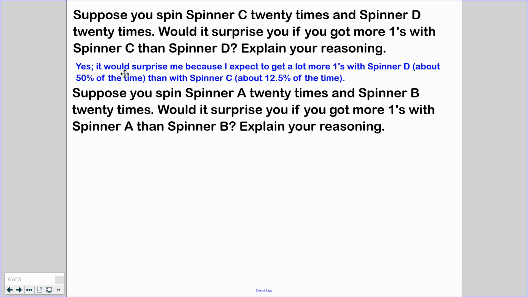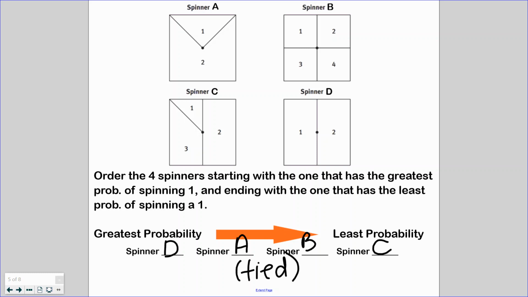So again, you're looking at the spinners, you're comparing, you're taking the information that you know or the information that you created, kind of like I did with cutting my spinners into pieces so I could successfully figure out those probabilities. So let's take a look at our next question. Our next question says, suppose you spin spinner A 20 times and spinner B 20 times. Would it surprise you if you got more 1s with spinner A than spinner B? Explain your reasoning.